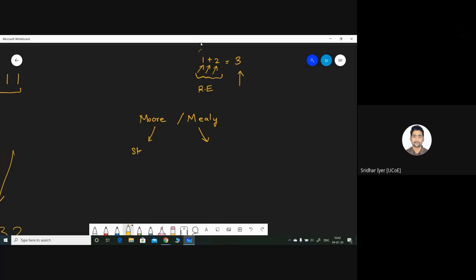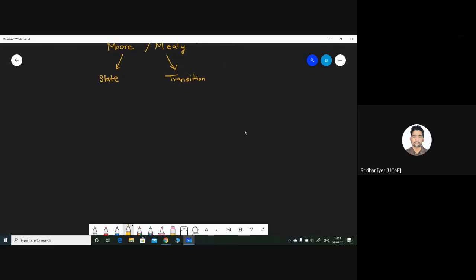I'm writing it something like this. The output is associated with each state. You will see what I'm talking about when I give you examples. So in case of Moore machine, the output is associated with each state, and in the case of Mealy machine, the output is associated with each transition. So far it's clear. Let me proceed ahead and explain what exactly is a Moore machine and Mealy machine. Okay, let me write it. We are going to start with Moore machine first.